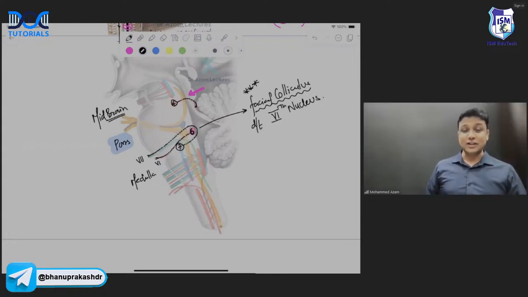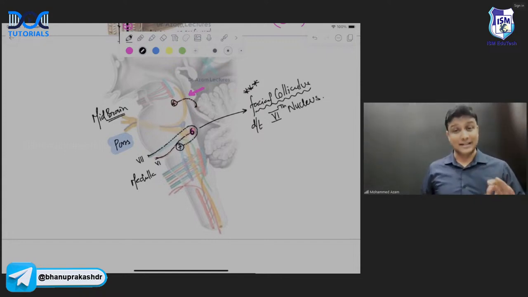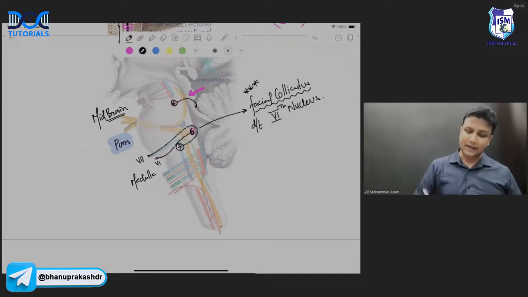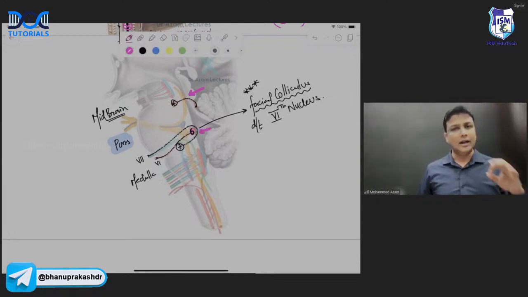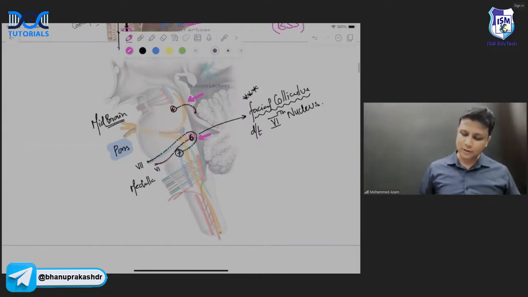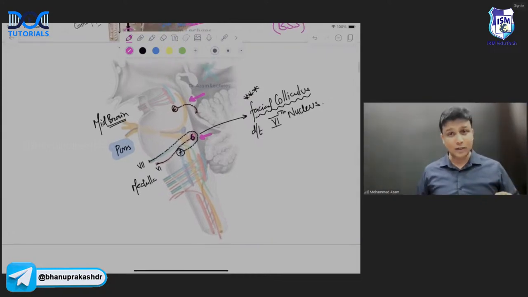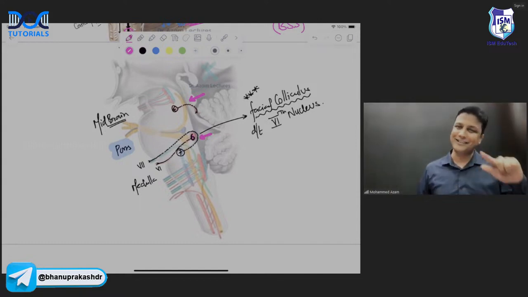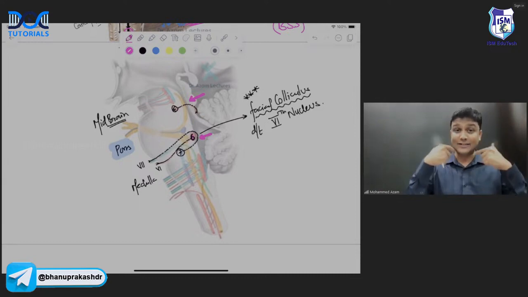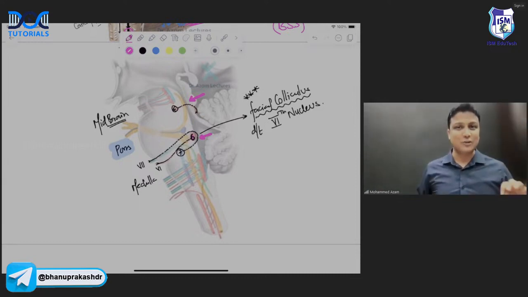Okay, now. So facial colliculus is formed due to what, sir? The sixth nucleus, but which nerve fibers take a turn around it? That is the seventh nerve fibers. इसीलिए अगर मान लो कि यहाँ पर injury होता है, if there is an injury here, sir, they will be marking one arrow mark here, and there is an injury at the facial colliculus. अगर facial colliculus पर injury होता है, तो what is going to be affected? Sixth nucleus or seventh nerve first? You can clearly see the nerve fibers. So seventh nerve affect होगा. And you all know very well, the seventh nerve supplies the muscles of facial expression. So muscles of facial expression will be involved there.